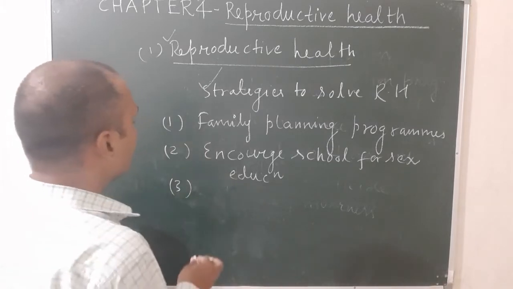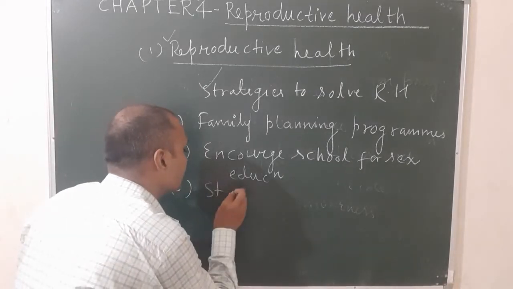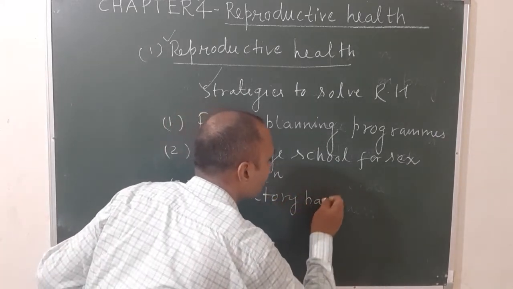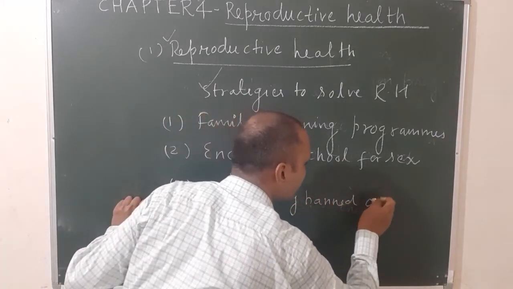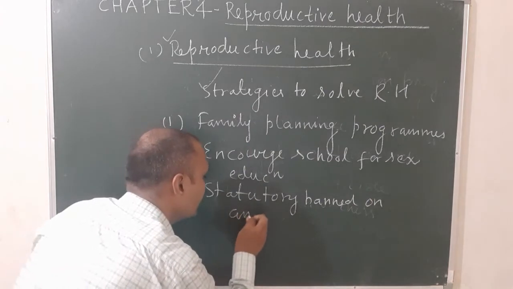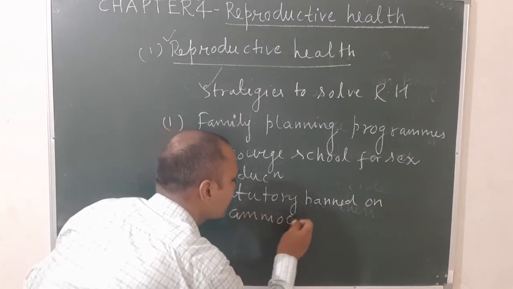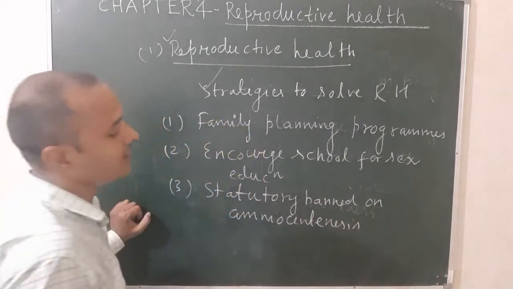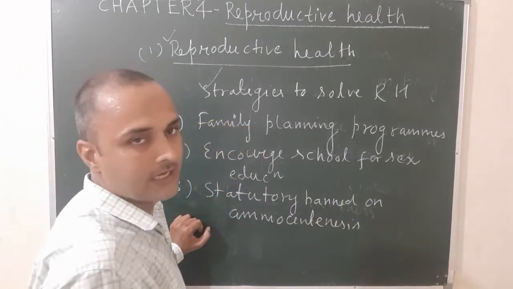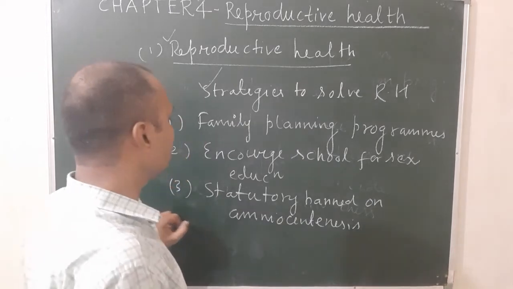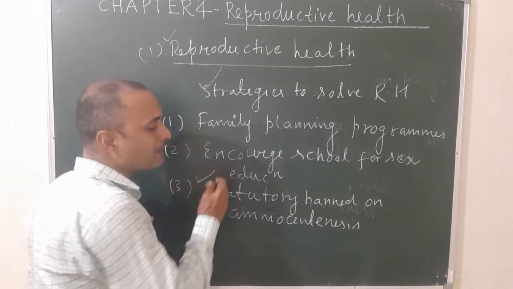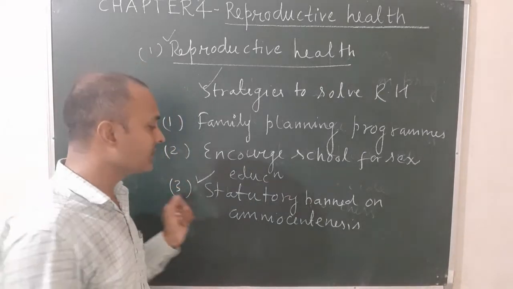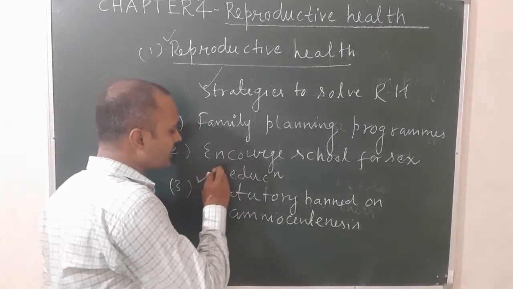Third one, statutory ban on amniocentesis. It is a special method by which we can determine the sex of the child, especially the female child. There should be a statutory ban on this amniocentesis method, because by this method a number of female children are killed day by day.